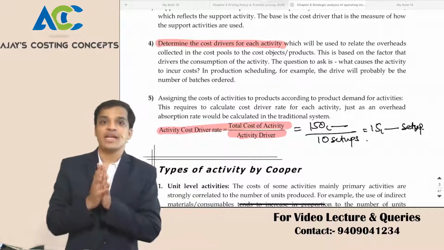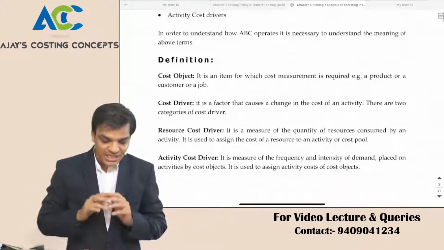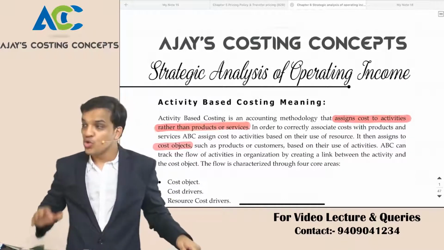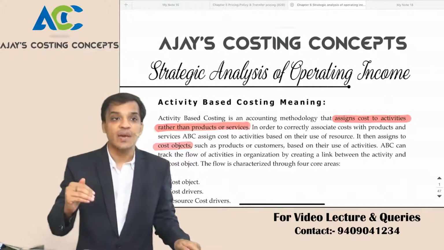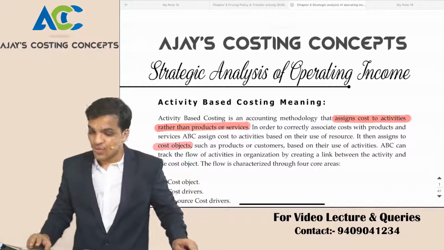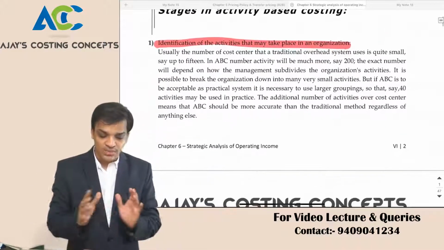This is why activity based costing is implemented. So you do a strategic analysis of your income or expenses. You do further analysis. This is the point where you're going beyond IPCC, and welcome to the CA Final stage. So this is how it is to be done. I'll do a few sums on this.